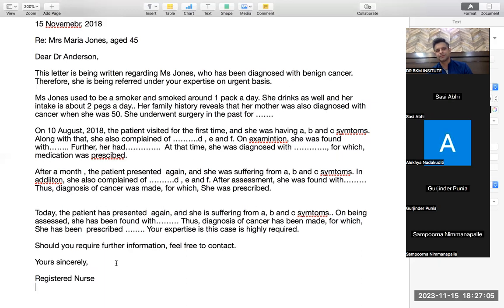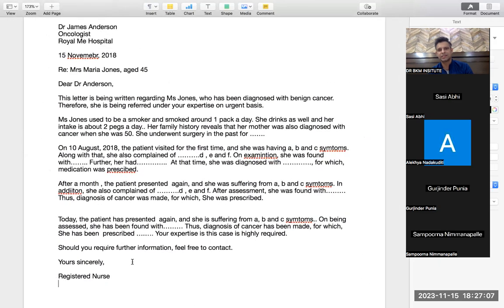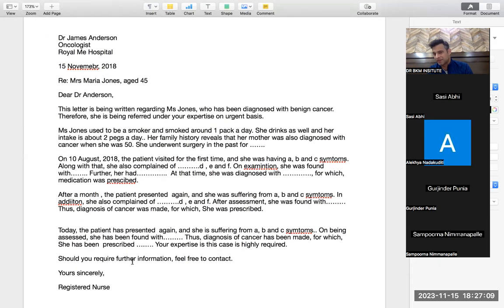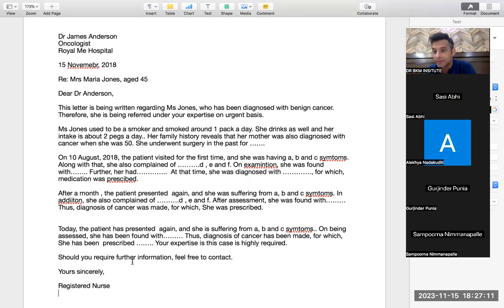That's your OET. Small, easy, does not take even like 15-20 minutes. You will get 45 minutes. Ample time. First paragraph, make it as crisp, as brief as possible, but do clear the purpose. Second paragraph, write about the relevant social history and medical history. Her family history reveals or her medical history reveals. Suppose if by chance the family word is not there, simply her medical history reveals this.